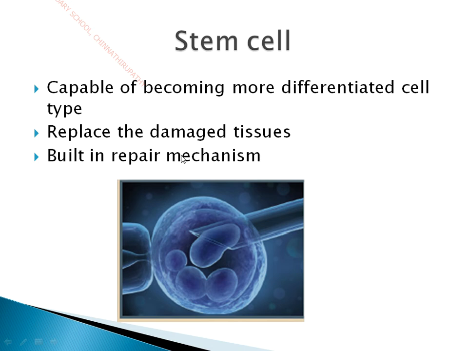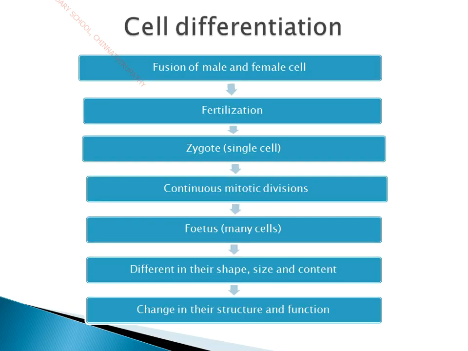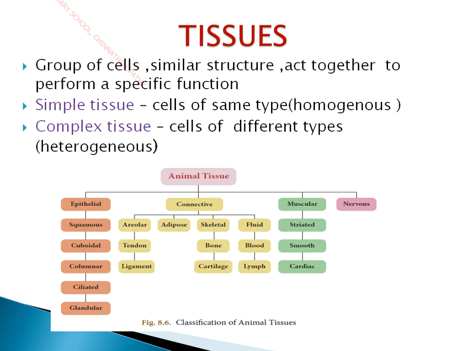So for repairing any other worn out tissues in our body or the repair of damaged tissues, these stem cells can be differentiated into any form of cell type. So this technology, we are using it in the form of stem cell therapy to cure various kinds of diseases. So this is called stem cell. Okay, so this is all about cells and cell differentiation.